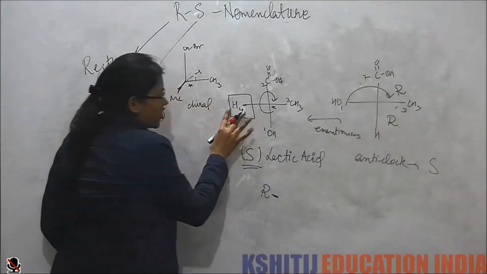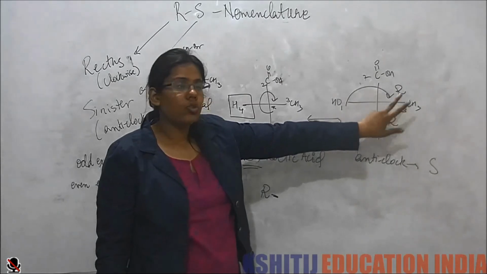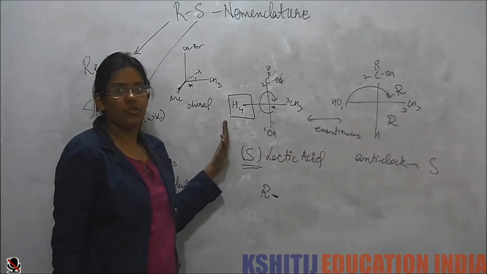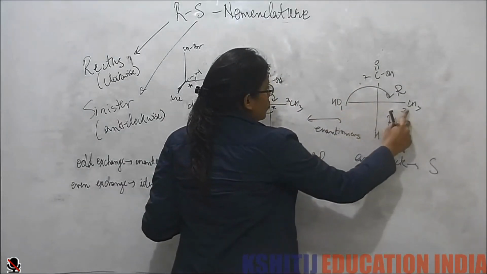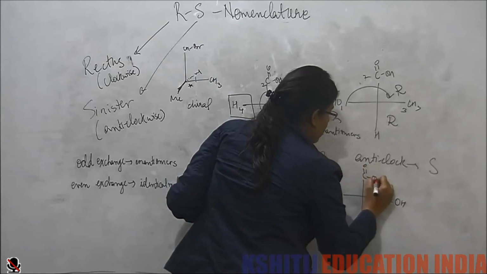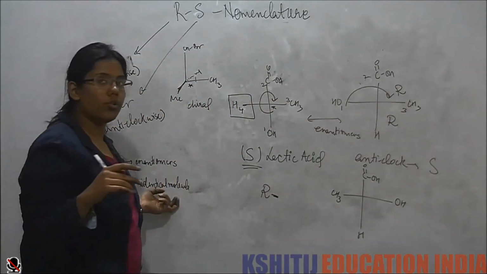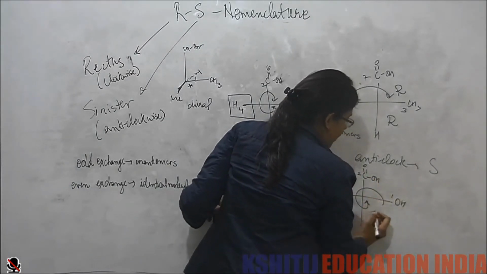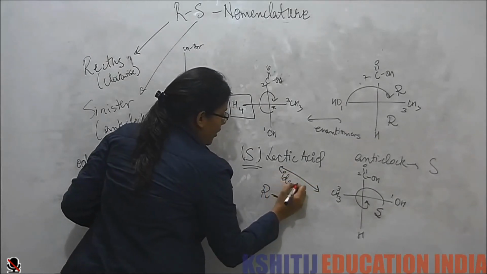So when we made one change and brought hydrogen to the fourth position, we saw that its configuration was R, so that means the configuration of this molecule will automatically be S, because it is the enantiomer. And if I now make one more change, suppose I invert these two, then what happens? I have H here, I put OH here. Now I know that I have made two exchanges, so I should get an identical molecule. Now let's see. This is 1, 2, 3. I rotate it like this, and I get S configuration. So that means that these two are identical.